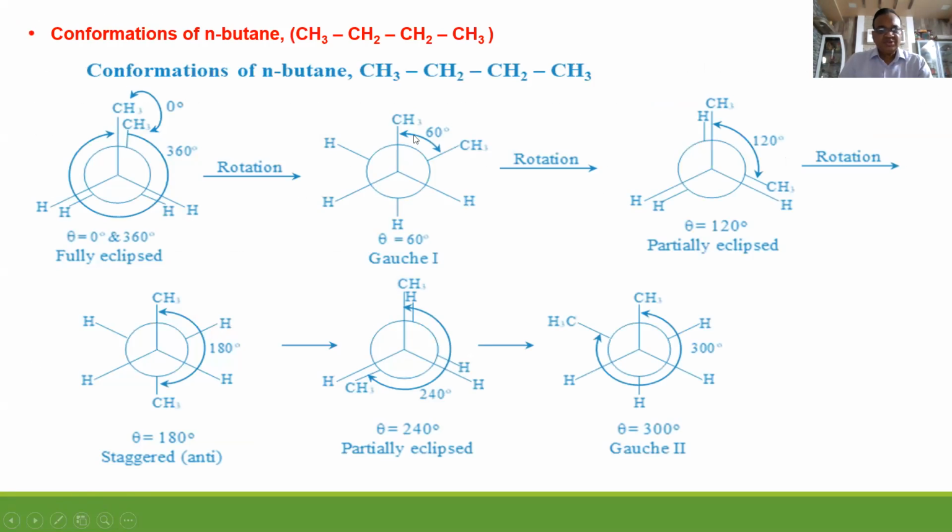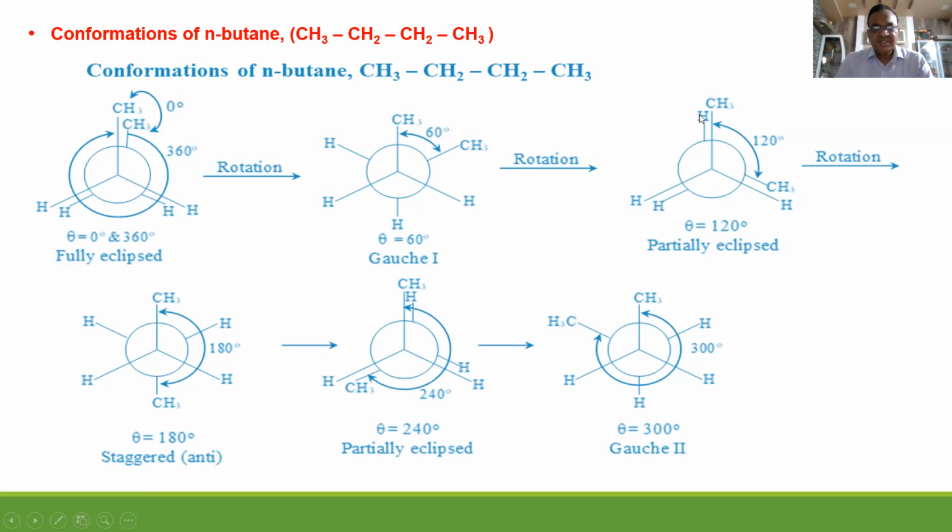These are the conformations of butane. Rotation about the central carbon single bond gives four different types. Fully eclipsed means CH3 groups in the same line, which is the most unstable. CH3 groups 60 degrees apart from each other is gauche 1. CH3 groups 60 degrees apart is gauche 2, or at 300 degrees. That means 60 degrees on this side or even on this side, it is gauche 2.